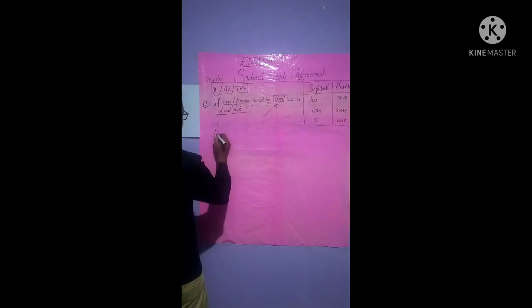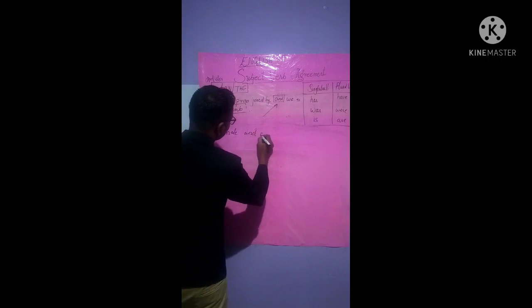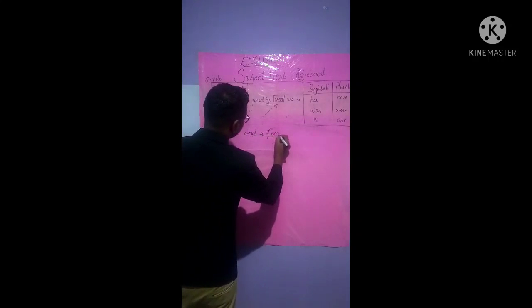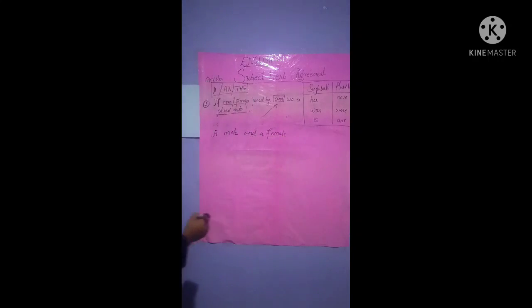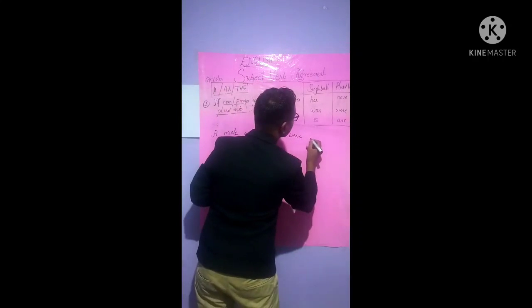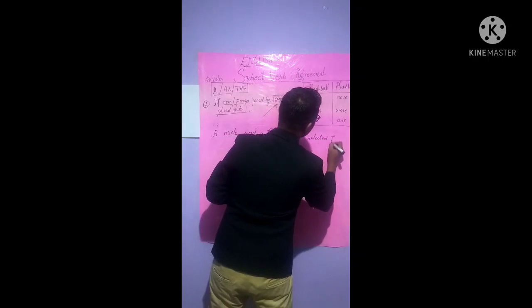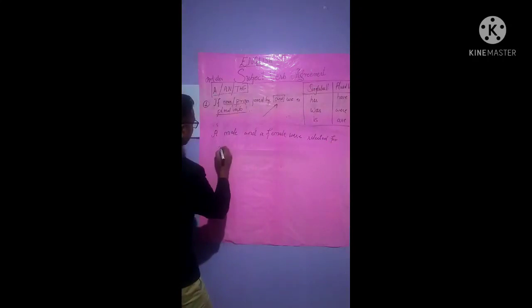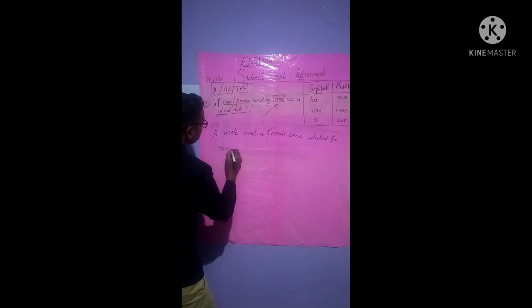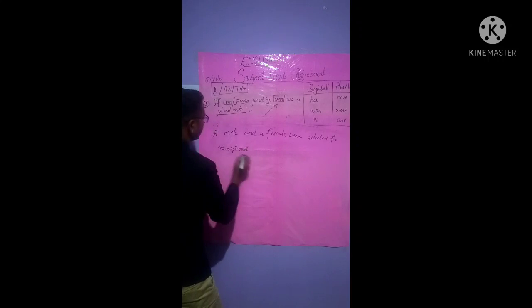See, another example will be a male and a female. A male and a female were selected for receptionist, all right?